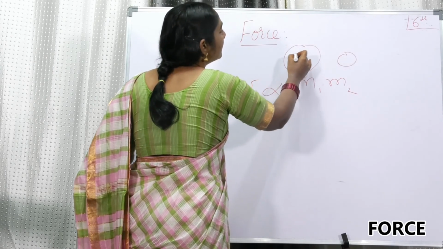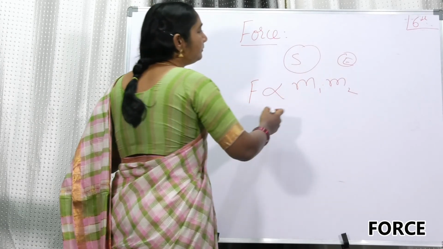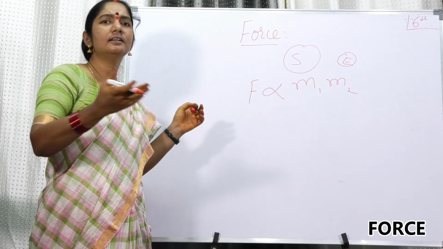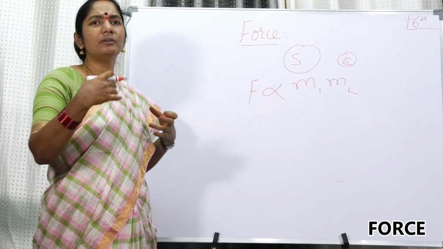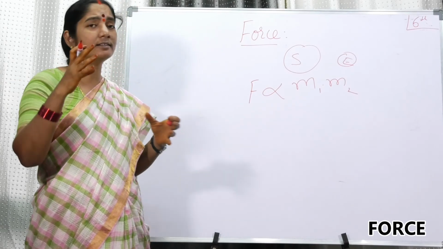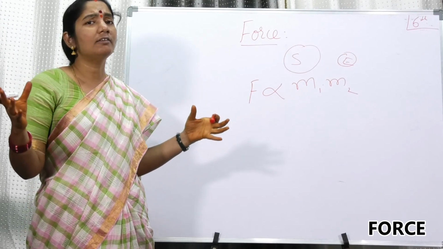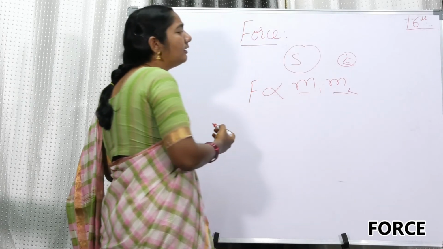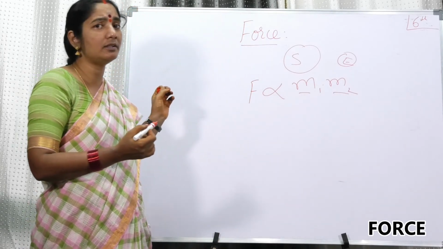Whether the two bodies are the sun and earth, or the moon and earth, or the stars and the moon, stars and earth, any two bodies, even between you and me, whether small or big, whatever it may be, it is depending on the masses. The gravitational force is depending on the mass of the bodies.